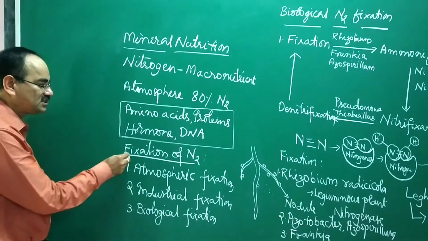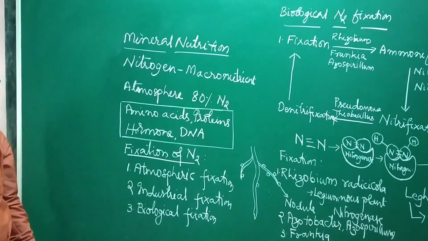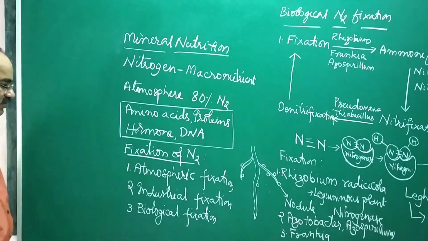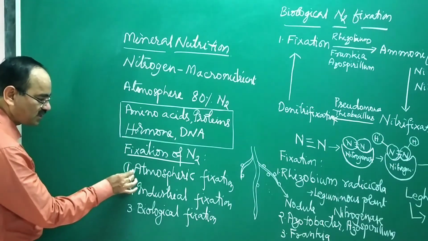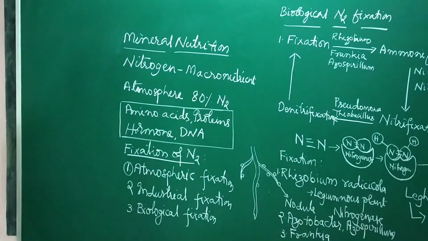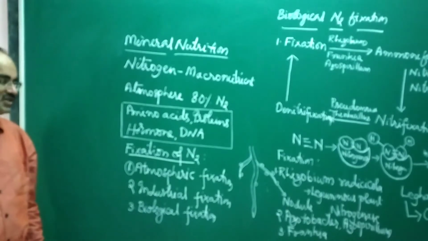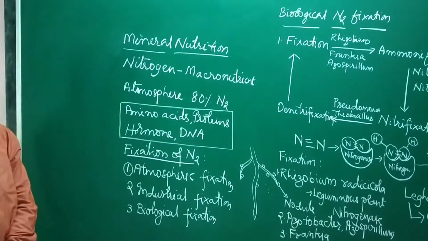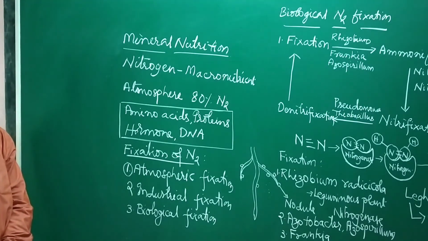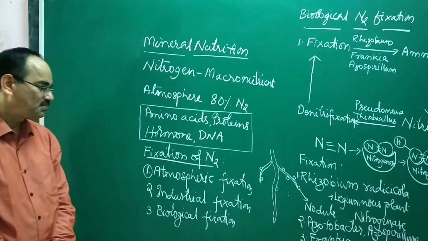Then how is nitrogen from the atmosphere fixed into the soil? There are three ways. One is atmospheric fixation, where the nitrogen in the atmosphere gets fixed into the soil by the energy provided by lightning and radiations during precipitation.